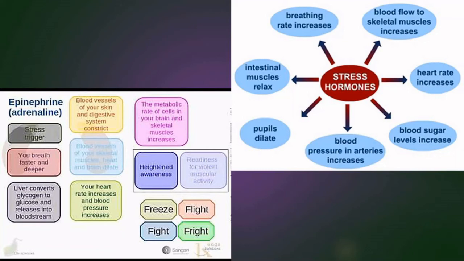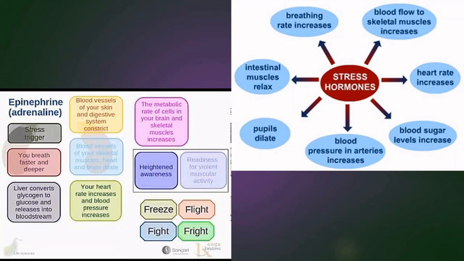That is, you have a stress trigger, you start to breathe faster and deeper, and suddenly the liver starts to convert glycogen to glucose, and the glucose is released in the bloodstream, and you start to get energy, your heart rate increases and the blood pressure increases, the blood vessels of your skeletal muscles, heart and brain start to dilate, and your skin and digestive system start to constrict, and the metabolic rate of cells in your brain and skeletal muscles increases.